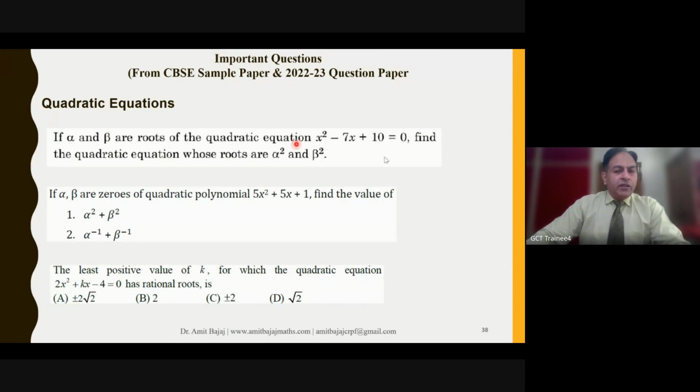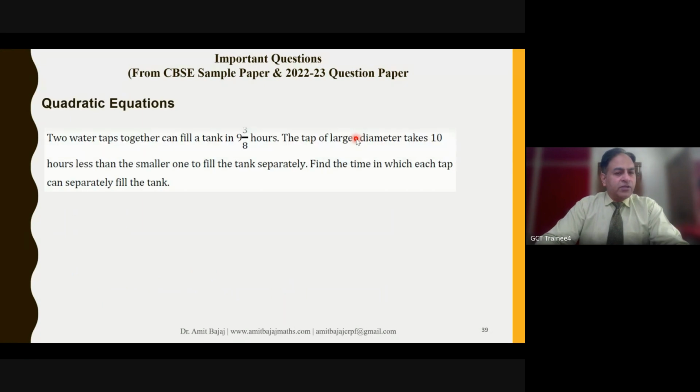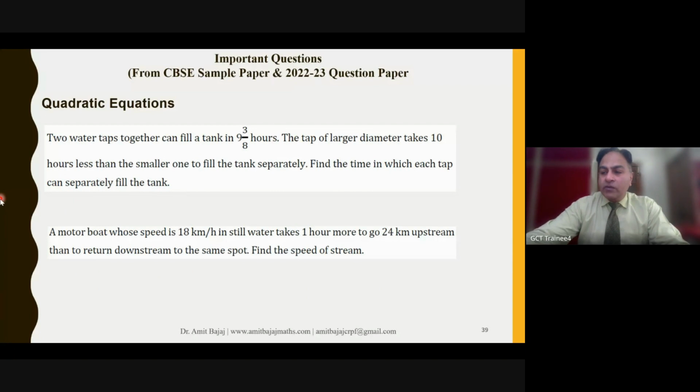So another variety of questions which are asked every year: finding a quadratic equation whose roots are alpha square plus beta square, or 1 by alpha plus 1 by beta, and so on. So give ample practice of such questions to your students. And then I was talking about the following type of word problems. Check this out: two water taps. So tap problems and motorboat problems, wherein we have upstream and downstream. Such types of questions in quadratic equations can definitely be asked, and they usually come.